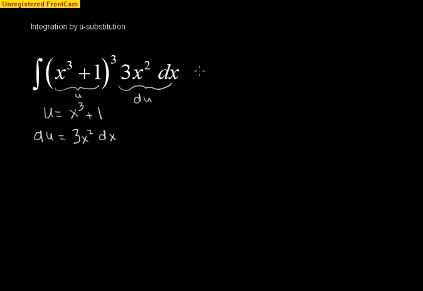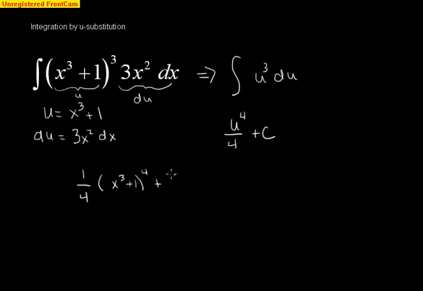This is our du. So our new integral, rewritten in terms of u's, is going to wind up being u cubed du. We went from really complex to really simple here, and we know that by just straight power rule, raise power by 1 divided by new power, we'll wind up with u to the 4th over 4 plus c. And then all we have to do is plug u back in. So our final answer is going to be 1/4 quantity of x cubed plus 1 to the 4th plus c. So that is our integration of this complex integral using U-Substitution.